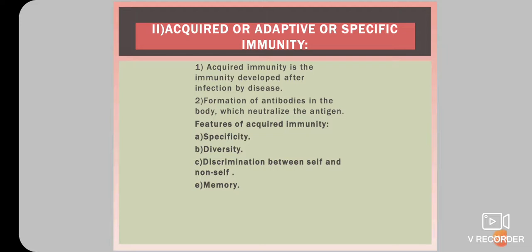Memory cells retain the information of the antigen and the corresponding antibody to be produced. If the same foreign antigen is encountered a second time, the immune system gives a secondary response which is quick, stronger and long lasting due to the mediation of memory cells.